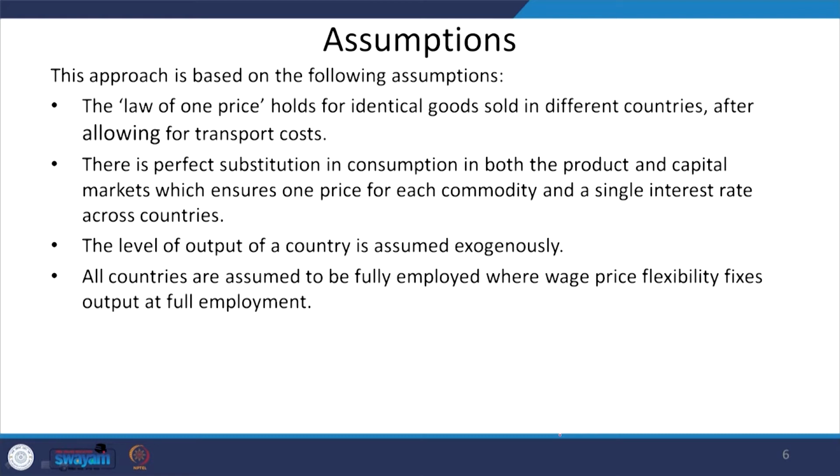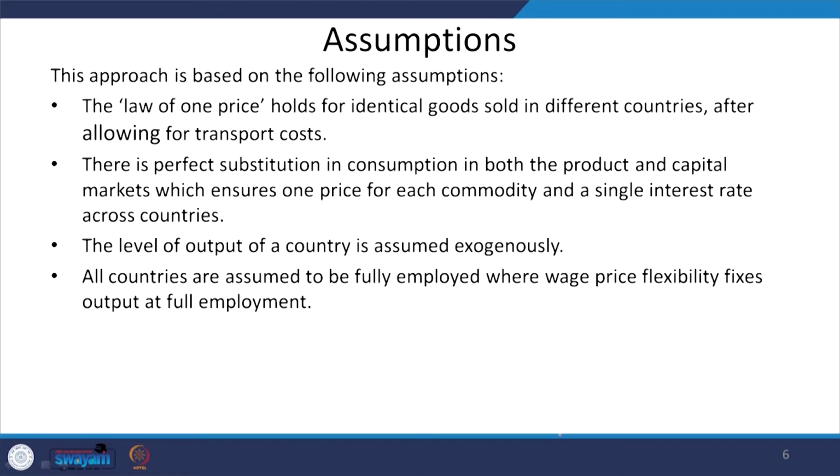Then the second point is also important to explain, because they assume perfect substitution in consumption in both product and capital markets, which ensures one price for each commodity and a single interest rate across countries.